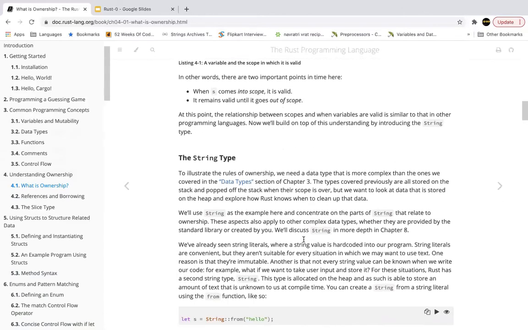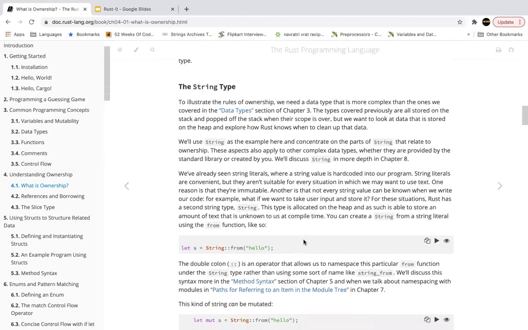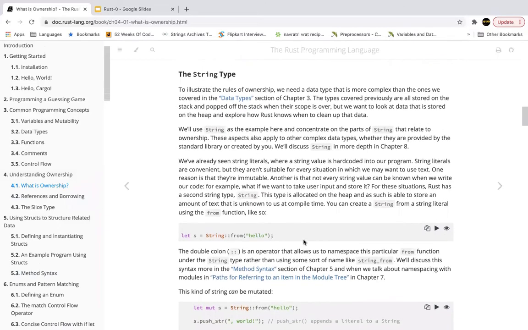So now let us build on top of this by introducing the string type. We studied some basic data types in the common programming concepts. We have not studied string in depth, but here, as they have mentioned in chapter 8, we'll be studying string in depth. We have seen string literals where the string value is hard coded, but these are not convenient when we want to create our own strings. These are immutable, the ones that we saw, the string literals.